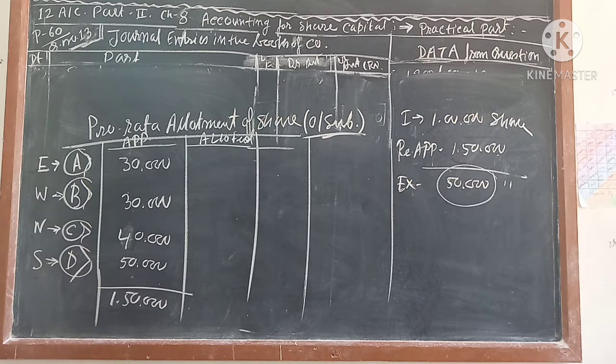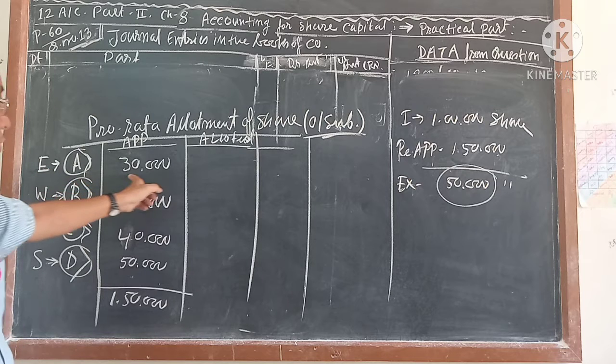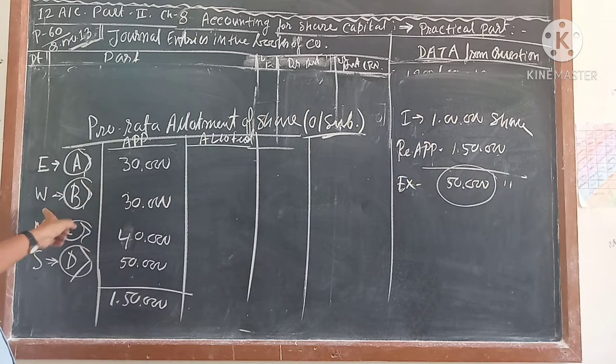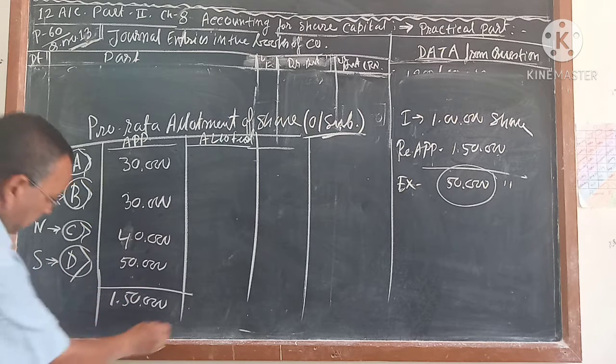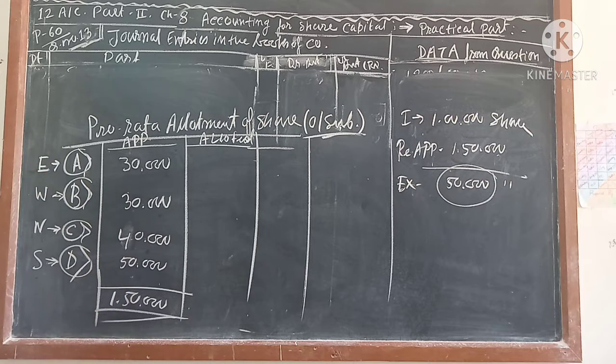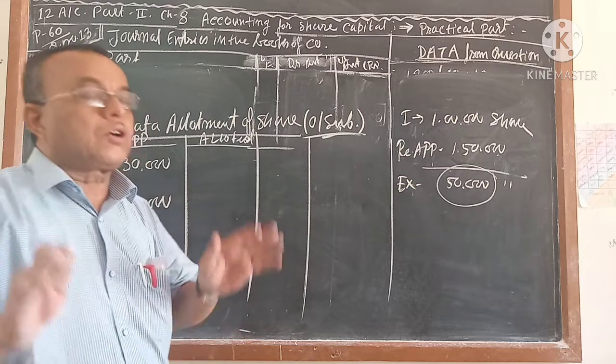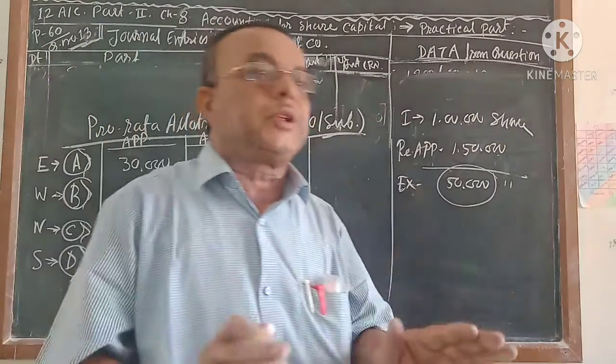What is this? From the east side of India, the company got 30,000 applications. From the west side, the company got 30,000 applications. From the north side, the company got 40,000 applications. From the south side, the company got 50,000 applications. In total, the company receives 1,50,000. So now the company will take a decision that the company will cancel 50,000 shares.